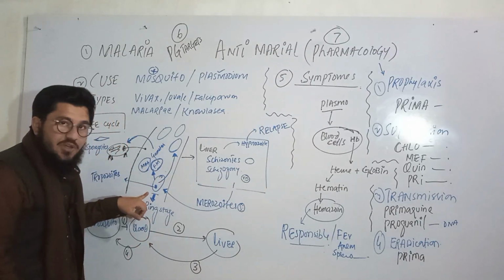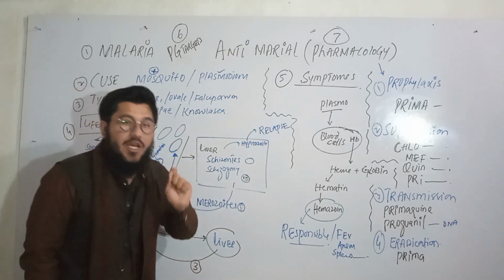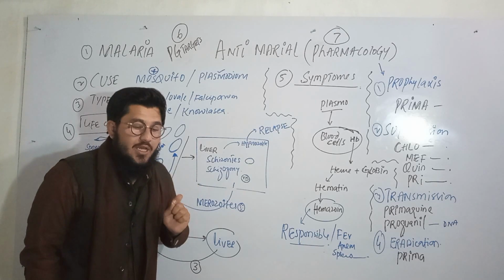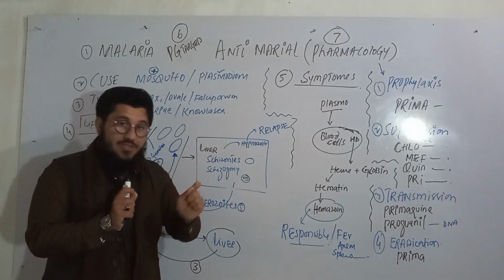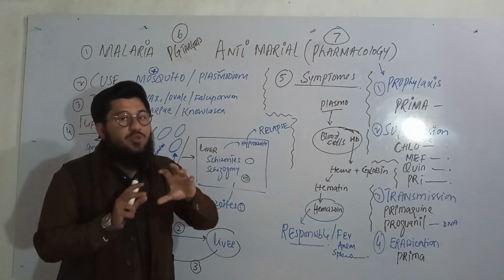Now this stage, in which it is taking the nutrients, is named trophozoite. What? Trophozoite. Now don't confuse yourself with the names. Just have tricks to memorize these names in a very easy way. Now what is going to be the trick here?